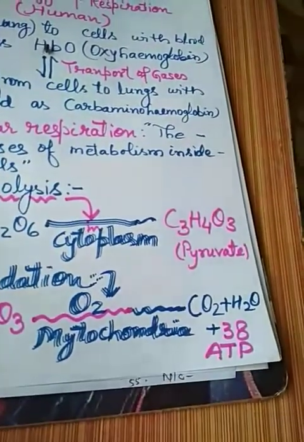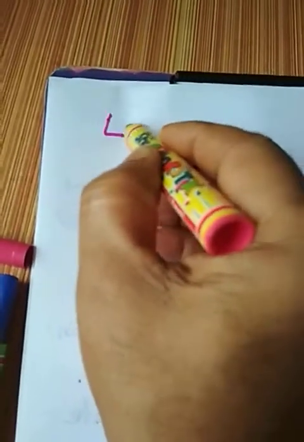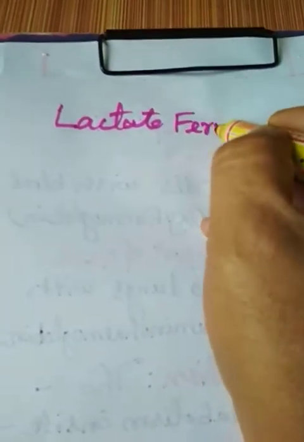Now come to the next slide, and that slide is lactate fermentation.